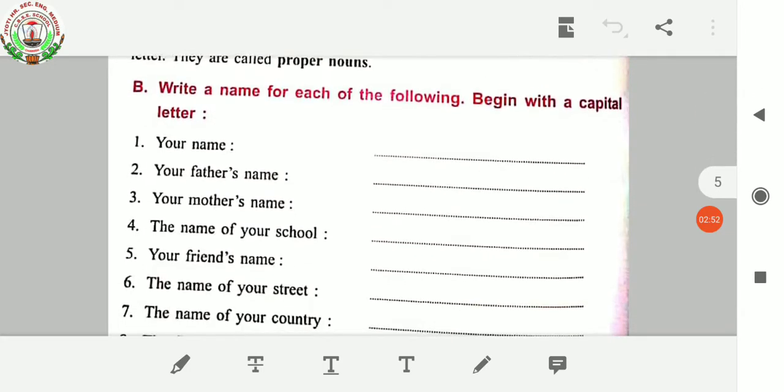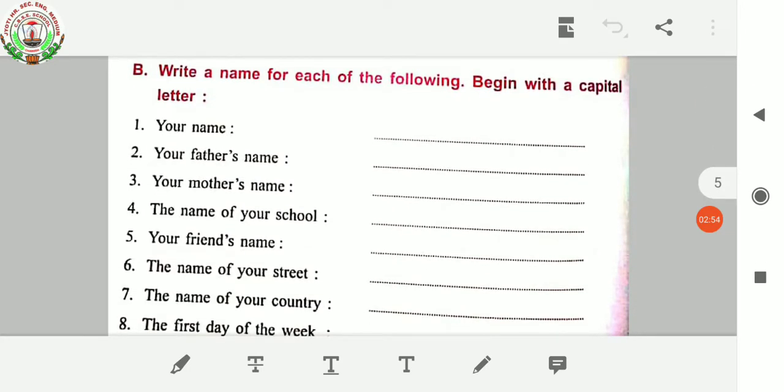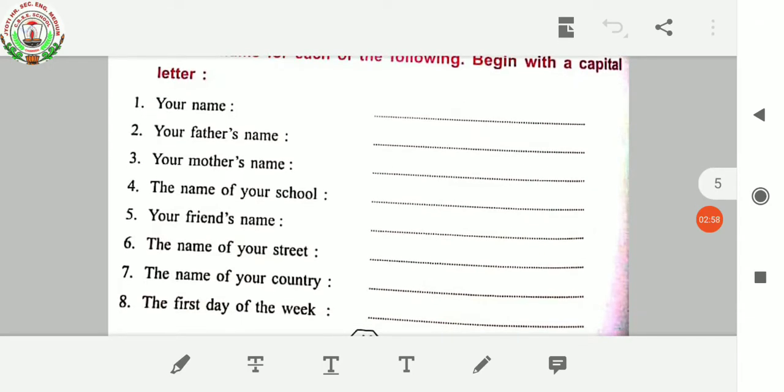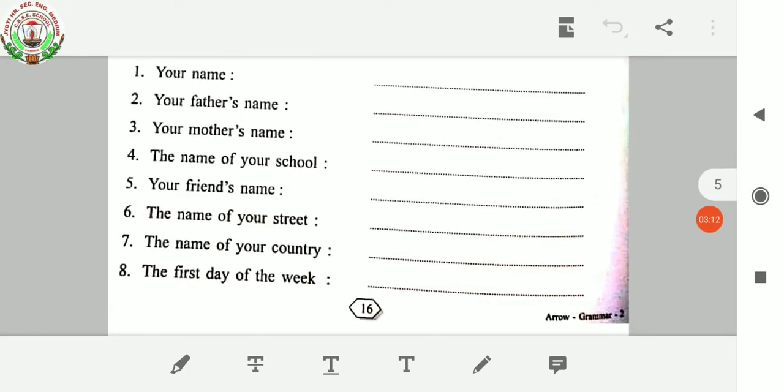So here also, I hope you have completed this in your grammar book: your name, your father's name, your mother's name, the name of your school, that is Jyoti Higher Secondary English Medium School, your friend's name, the name of your street, the name of your country, India, the first day of the week. Okay.